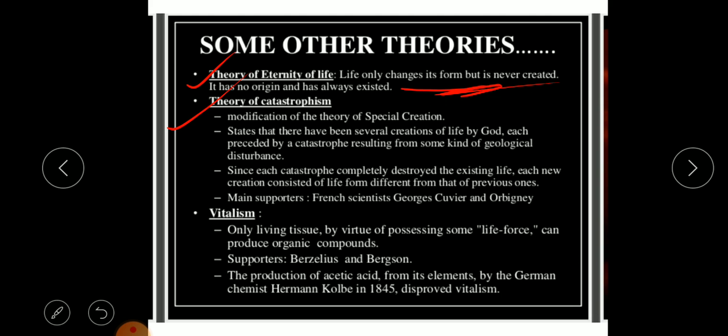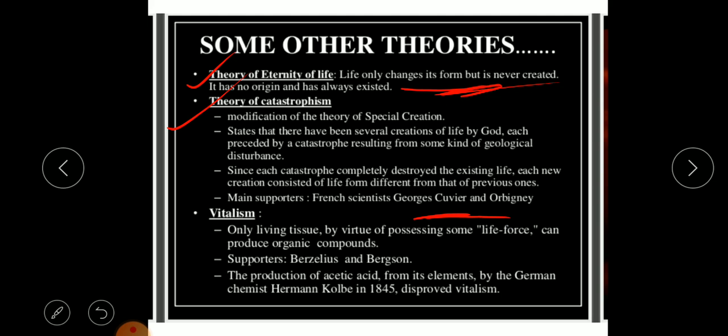Now this is a modification of the theory of special creation, and this was proposed by George Cuvier, okay? He lived from 1769 to 1832, and he thought that the universe has been subjected to catastrophes, or you can say destructions, of sudden revolutions at different intervals in the past.